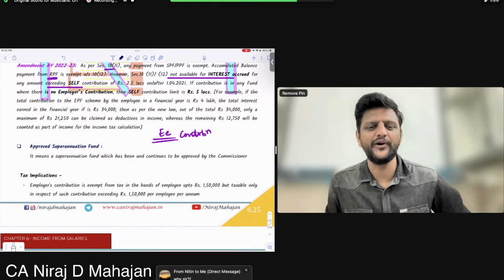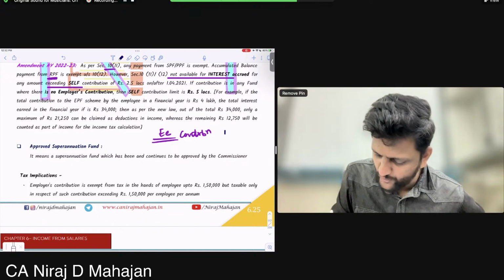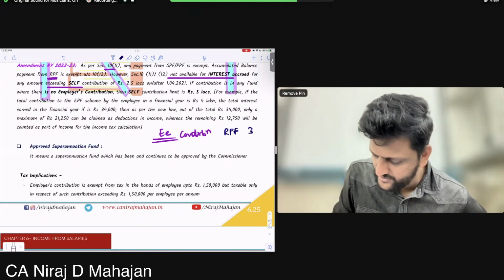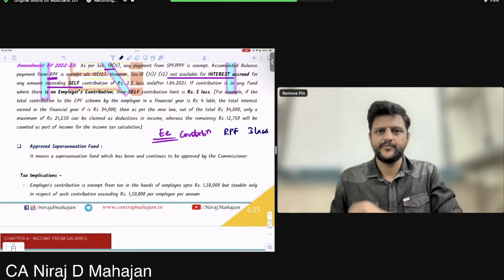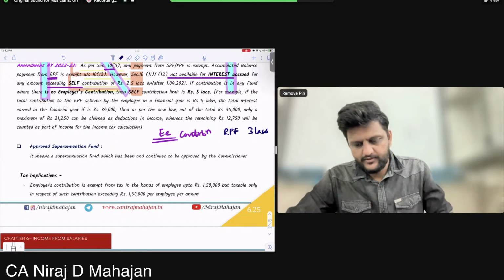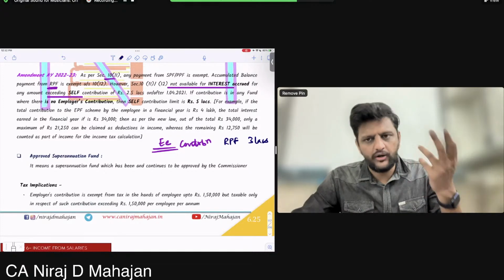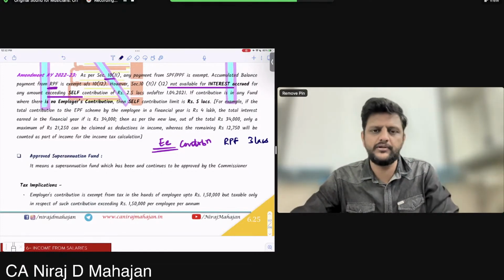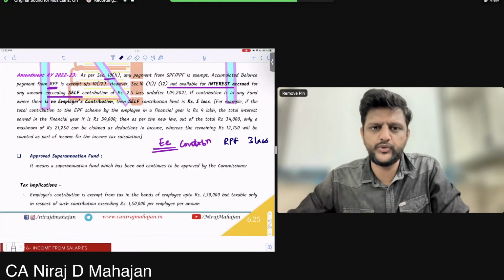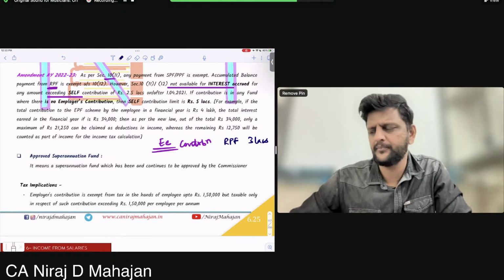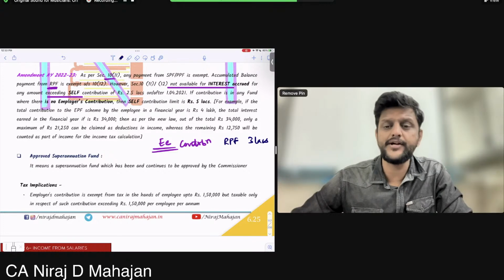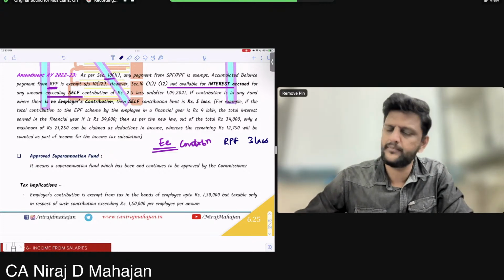Okay, employee contribution. Pay attention. Let us say to recognized provident fund or wherever, it is 3 lakhs employee contribution. Will anything be taxable, or any benefit? What do you think? My question to you is, the employee contributed 3 lakhs to recognized provident fund. Any taxability or any benefit? What will happen?